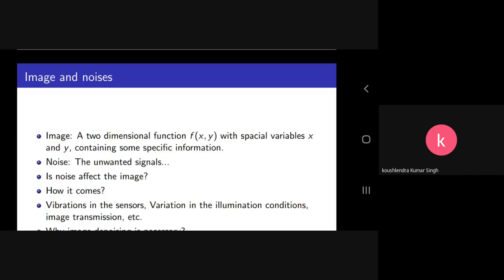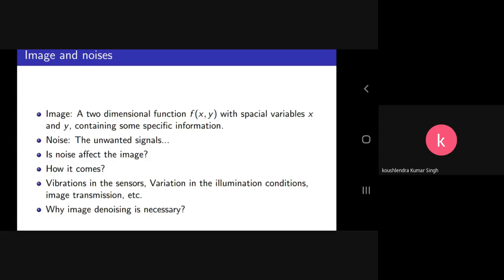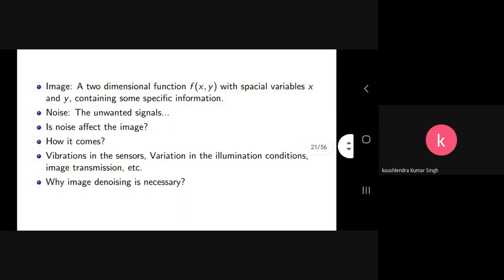So now, images and noises. Most of you already know what an image is. We define it as a two-dimensional function f(x,y) with spatial variables x and y, containing some information. What is noise? Noise is unwanted information in any signal or image, information that is not required and not necessary to be there. Does noise affect the image? Surely noise affects the image, because the original information that we need gets hidden.